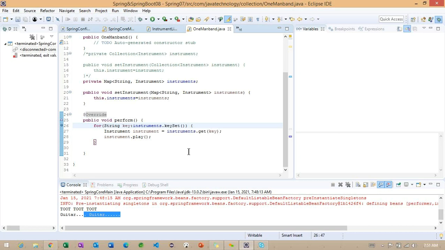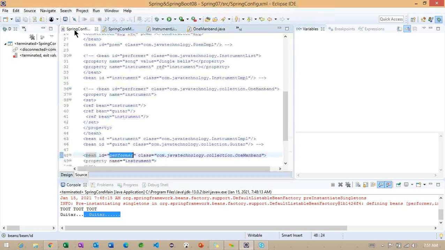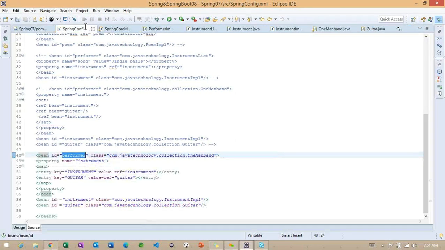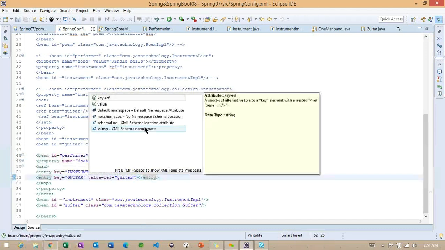So this is the way whenever we are having more than one collection of objects, we can work on here. But now go back to this particular Spring config. So we have seen value-ref and we have a key also. We have a key-ref. So key-ref is nothing but, if we are trying to define somewhere we want to call from here, we can work on the key-ref. So how this particular value-ref is working, same way, and we can identify one more value. So in which scenario,